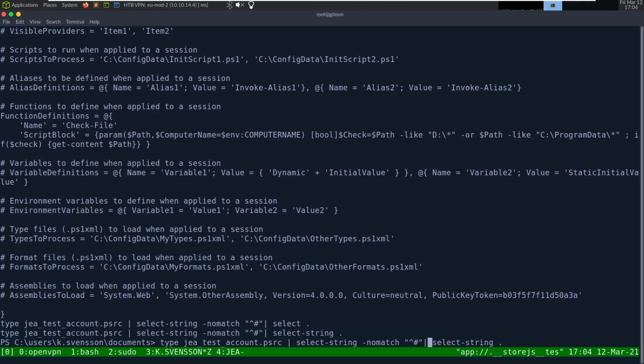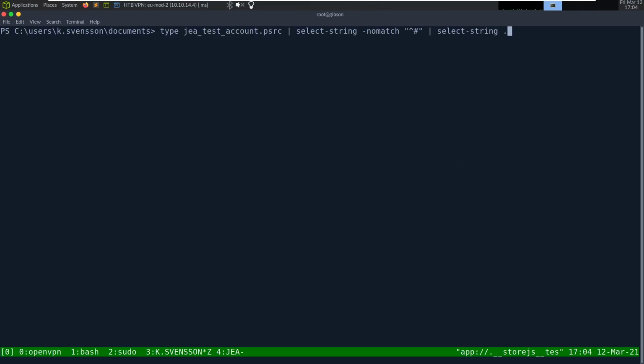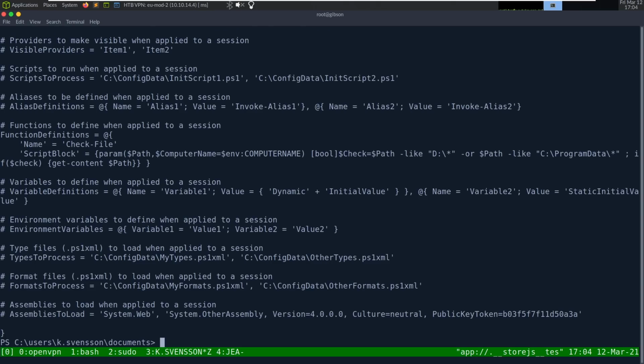What? Type JEA, Select-String, no match. I'm not sure what's going on, but let's just look at this script block.